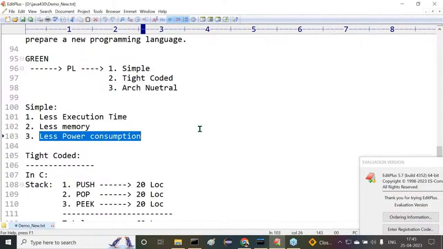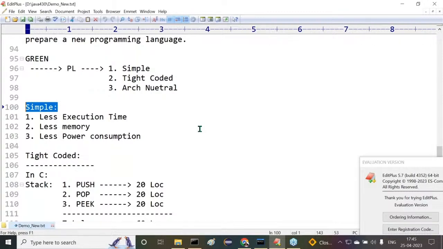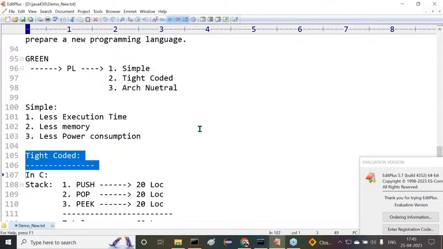Anyway, whatever it may be, Sun Microsystems wants to prepare a new programming language. It should be a simple programming language. It must have less execution time. It must take less memory, and it must take less power consumption. These are the points here. Next one, the second one, is tight coded.